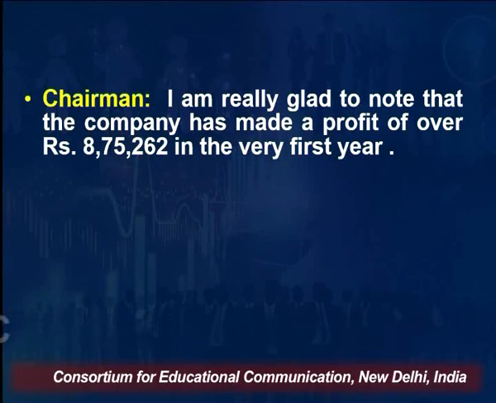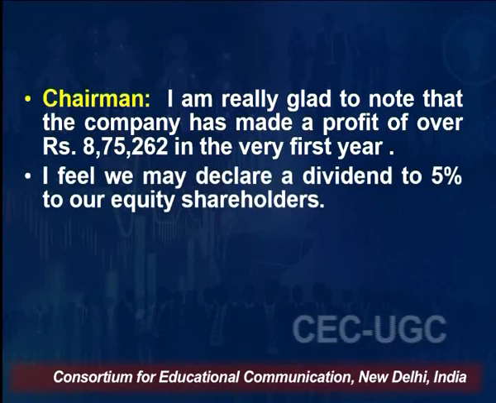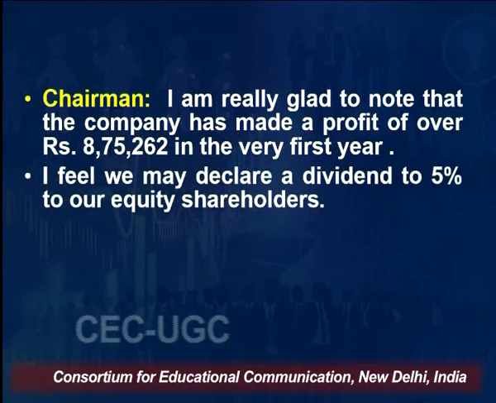So the chairman is very happy that in the very first year of its operations, the company has made a remarkable profit, and feels that given this profit, the company may declare a dividend of 5% to its equity shareholders. This is what the chairman is proposing, that we must pay 5% dividend to our equity shareholders, this being the first year of operations and the company having made a profit of rupees 8,75,262.